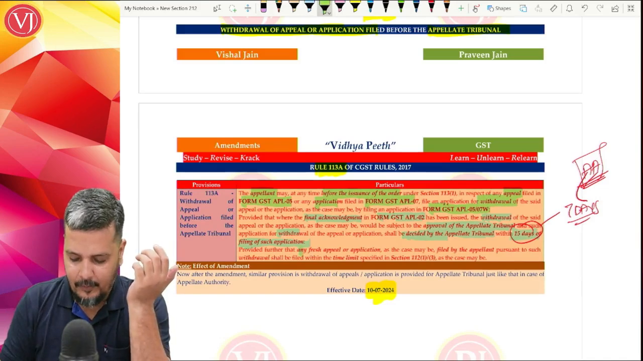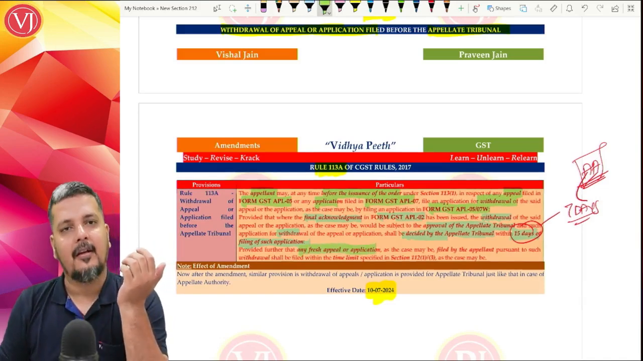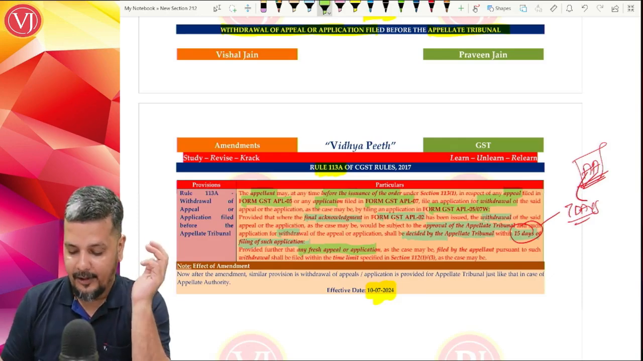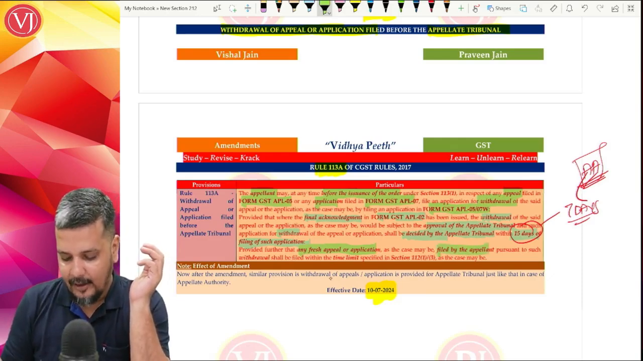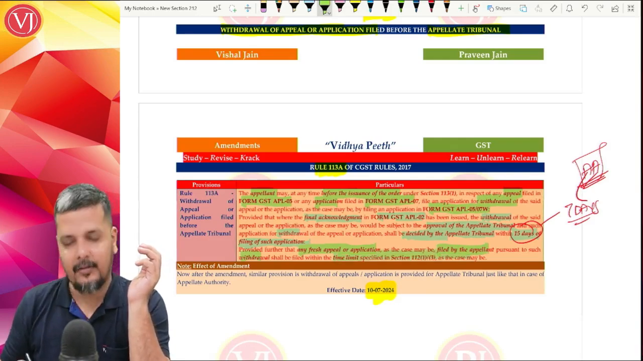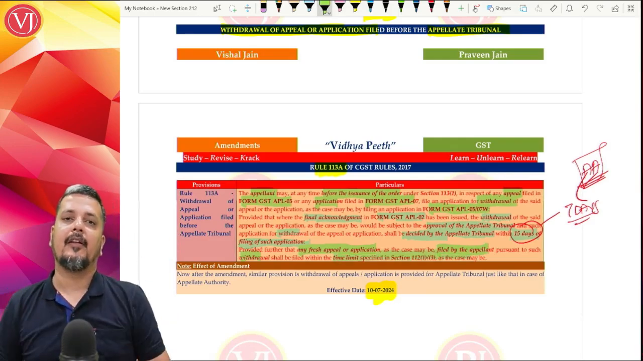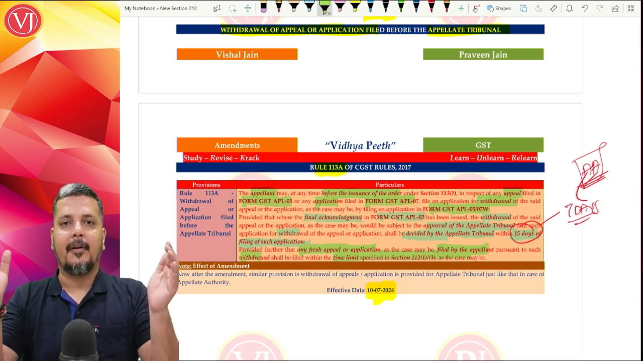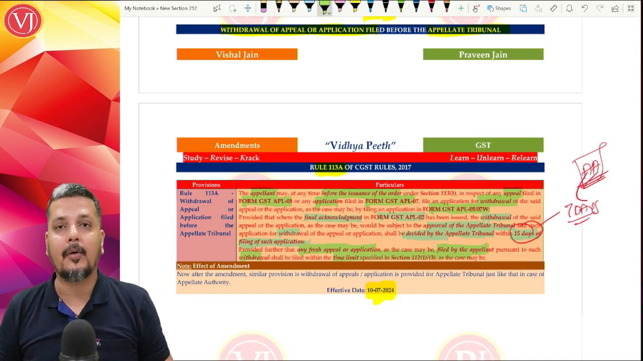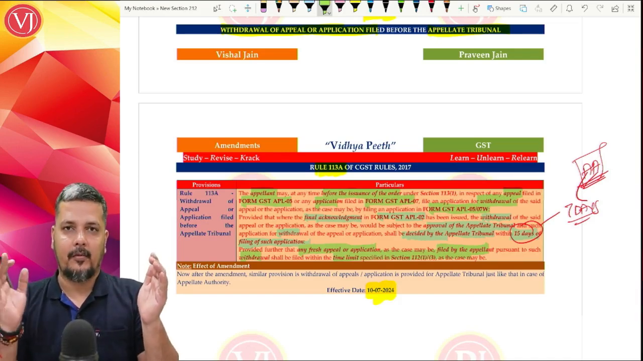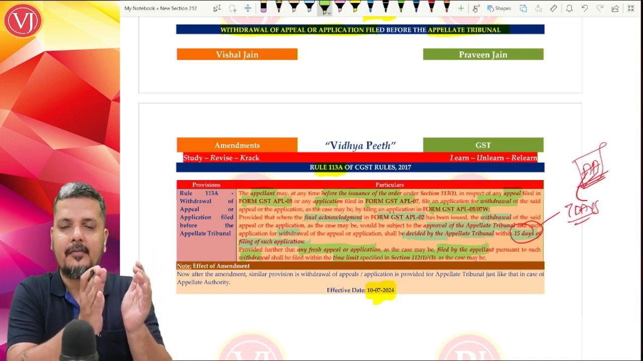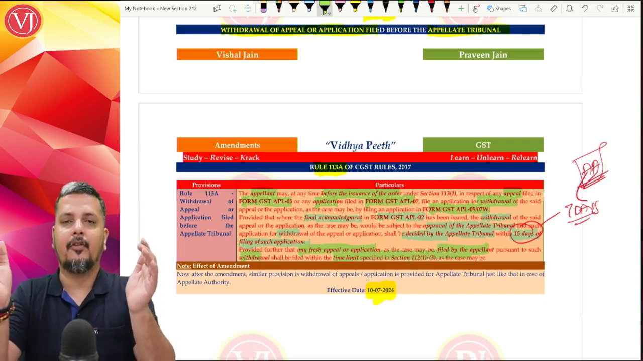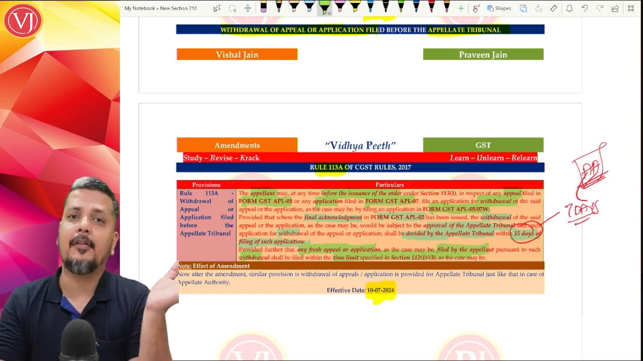After withdrawal, if you feel that no, I should have filed my appeal again, in the first appeal I have made some mistake, now I'll file a fresh appeal application. I can file it, but subject to the time limit not changing. The overall time limit for filing your appeal to the appellate tribunal should not have elapsed. Within the time limit allowed to file an appeal to the appellate tribunal, you first file the appeal, withdraw it, and again file a fresh appeal. But it should be overall within the time limit. The time limit does not extend.